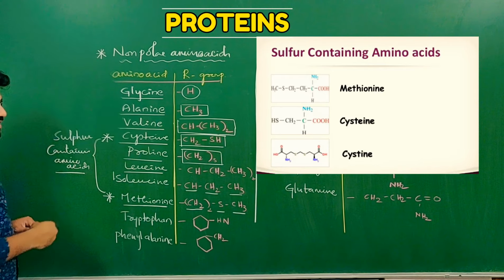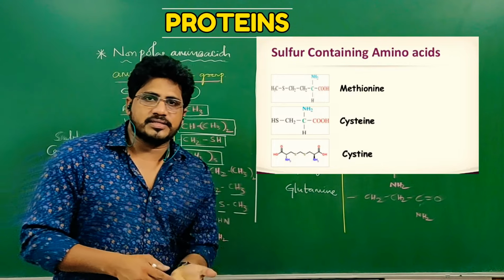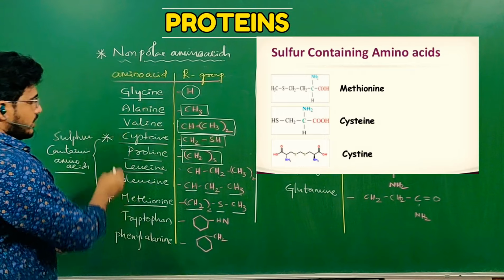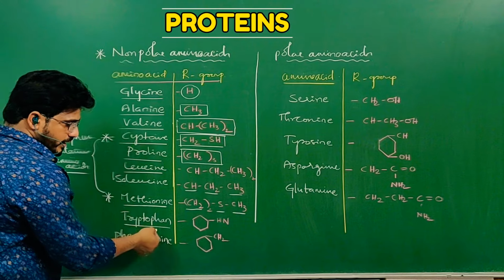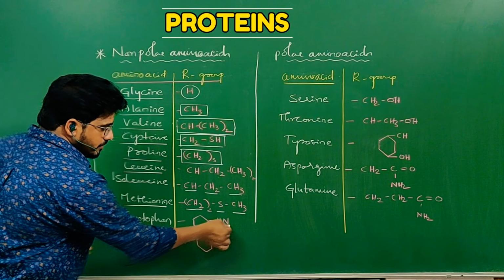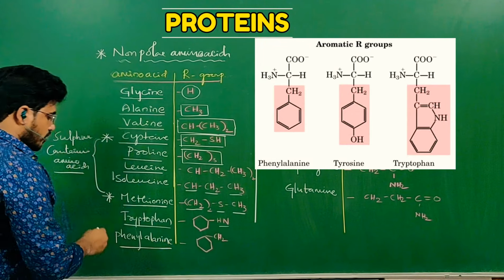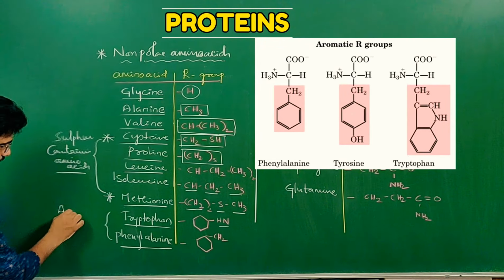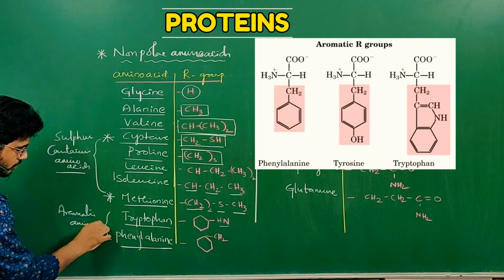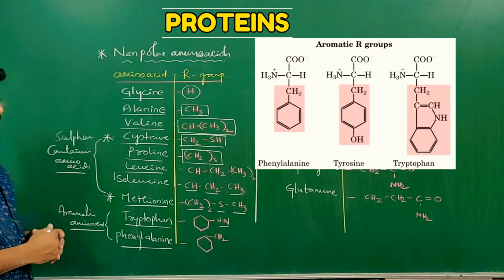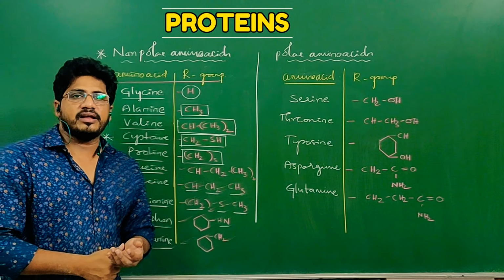It is another classification. So what are the sulfur containing amino acids means? In the R group, sulfur components are present, then that is called sulfur containing amino acids. Example, cysteine and methionine. Next, tryptophan. In the structure of amino acid tryptophan, that R is replaced by benzene structure, and phenylalanine. So both are called aromatic amino acids. Aromatic amino acids have benzene groups that are hydrophobic in nature, not likely to dissolve in water.